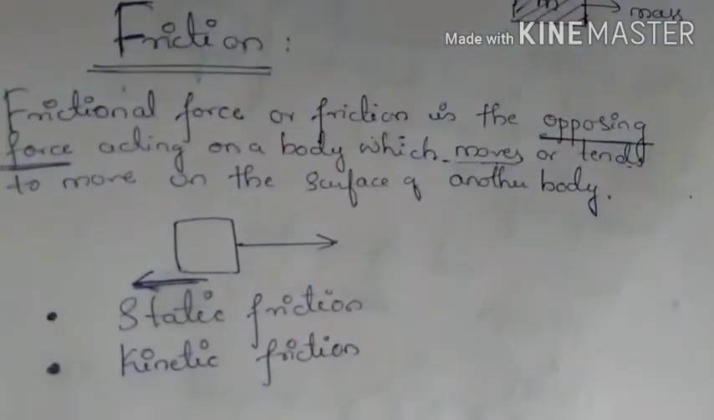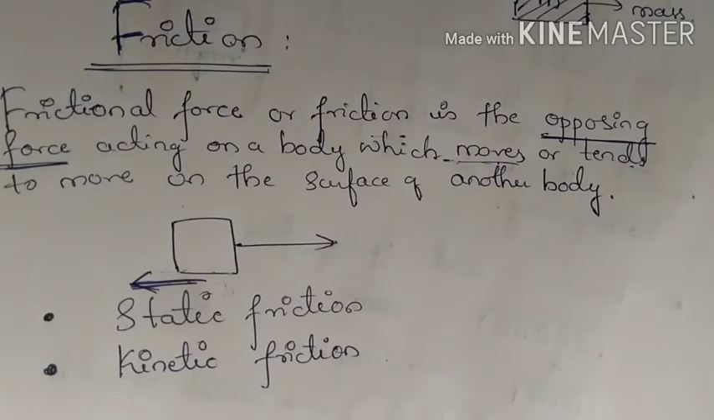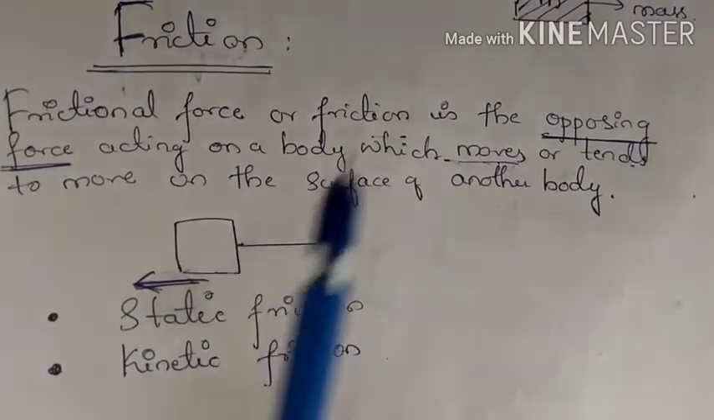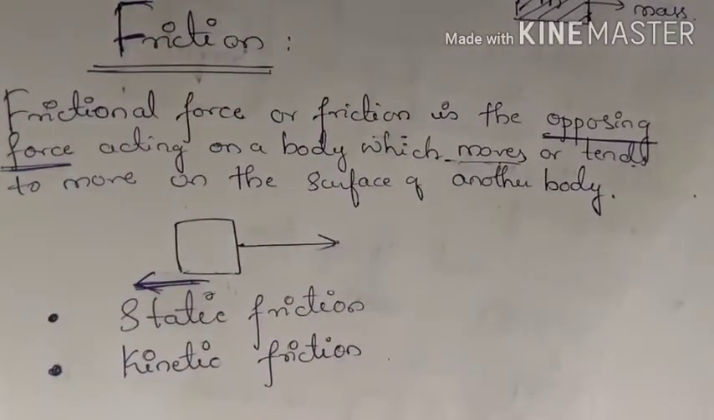Again I repeat, these are the deleted concepts from your syllabus. If you are interested in understanding, you can watch these videos, or you can directly jump to the concepts which are not deleted in your portion. So what is friction? Friction is a force which opposes the motion of the body.